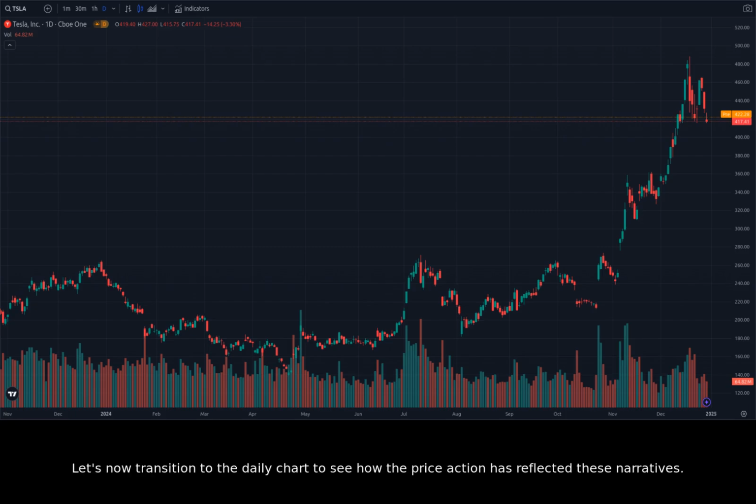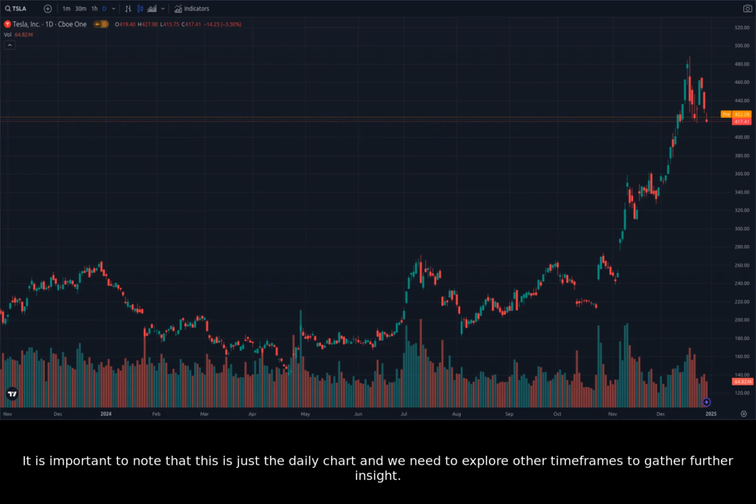Let's now transition to the daily chart to see how the price action has reflected these narratives. Looking at the daily chart for Tesla, we see a price that's been relatively volatile during the past few months. There have been several instances of significant price increases followed by periods of correction. The most recent candle shows a modest decrease, suggesting some level of consolidation in the market. It is important to note that this is just the daily chart, and we need to explore other timeframes to gather further insight.